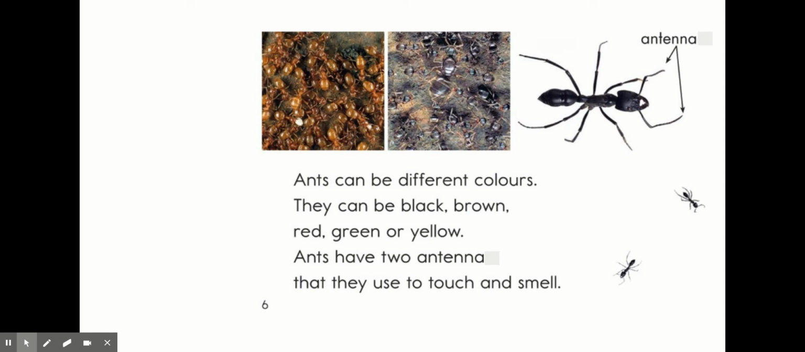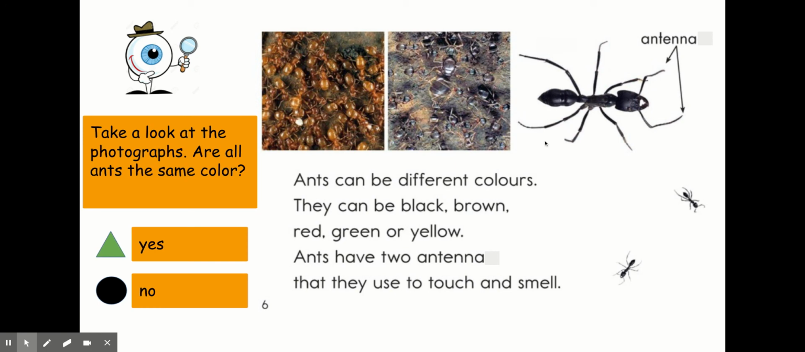Ants can be different colors. They can be black, brown, red, green, or yellow. Ants have two antennae they use to touch and smell. So they use their senses a little differently. Here the label is showing us the antenna. Take a look at the photographs. Are all ants the same color? Yes or no? Click on the triangle for yes. Click on the circle for no.